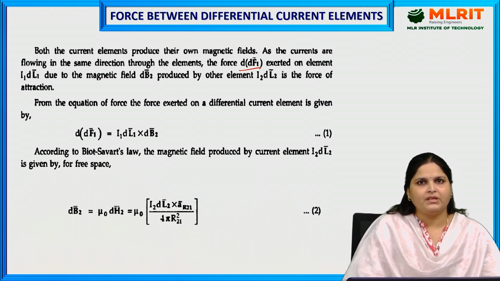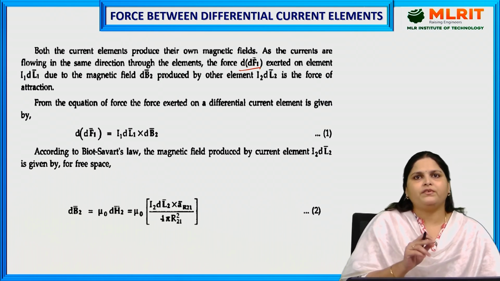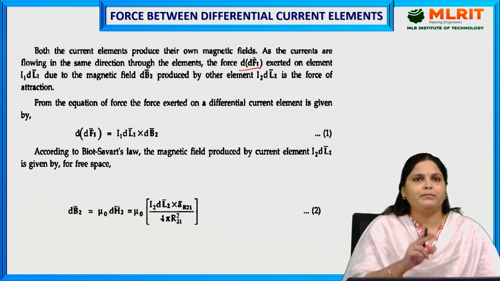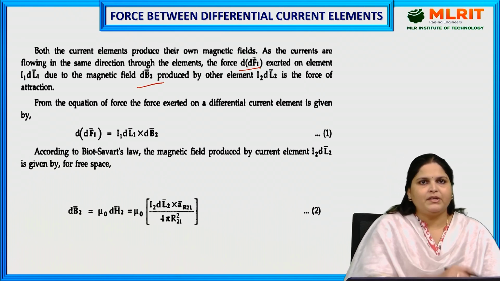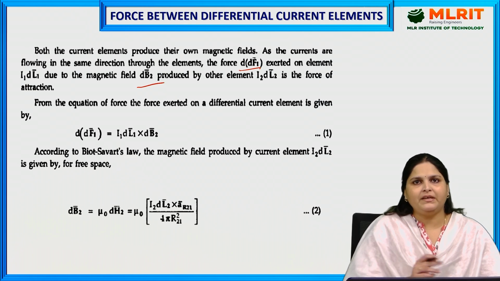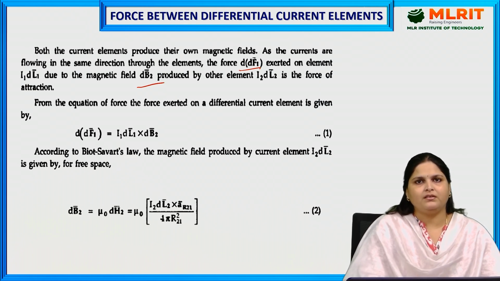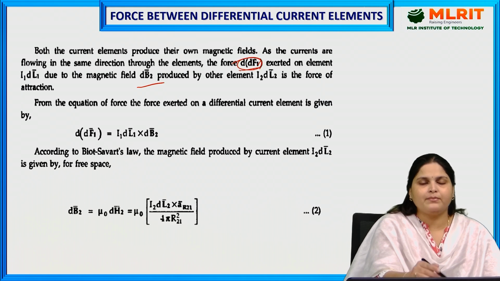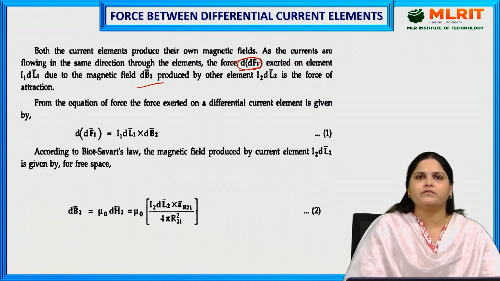The force dF1 is exerted on element I1 dl1 due to the magnetic field dB2 produced by the other element I2 dl2, and because the current is in the same direction, the force will be a force of attraction.